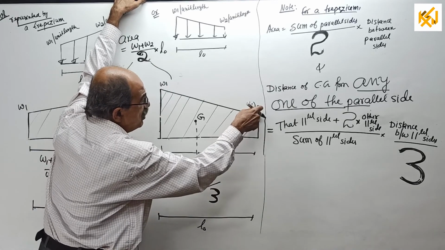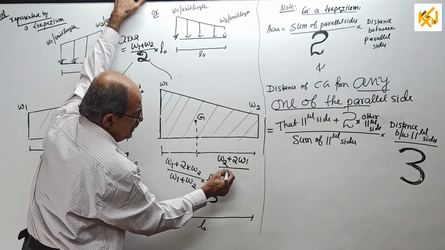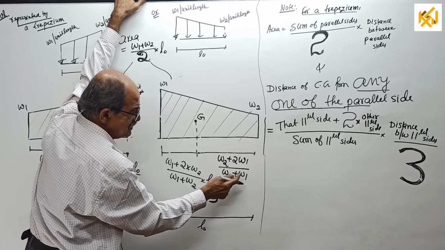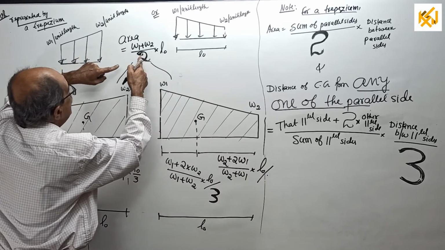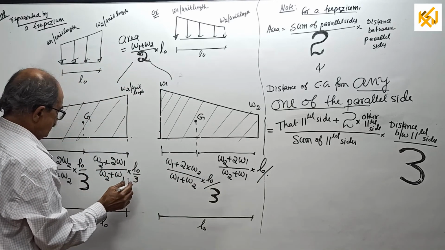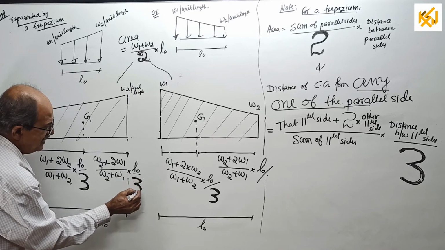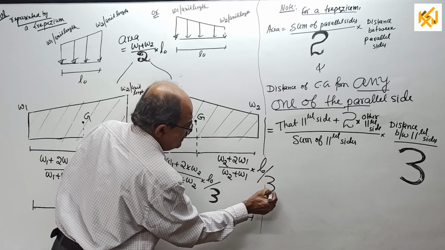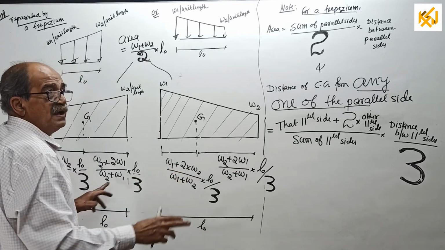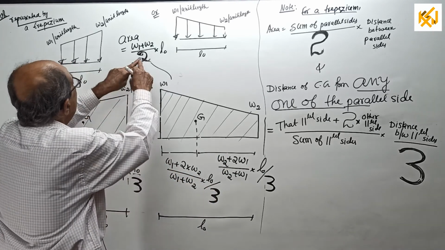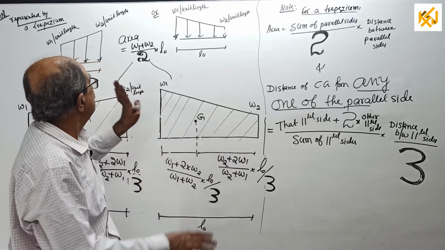Same way here. From here I want the formula. W2 first, from where I want. So first that side. W2 plus twice W1, divided by W2 plus W1. I can write W1 plus W2 only, into L0, divided by, for area divided by 2, for CG divided by what? 3. See, I forgot right here. Highlight it. Highlighting it. That is important. Divided by 3. For CG, when you divide that number, it is 3. For area, 2. With a few examples, it will be fully clear. So this is for the trapezium.